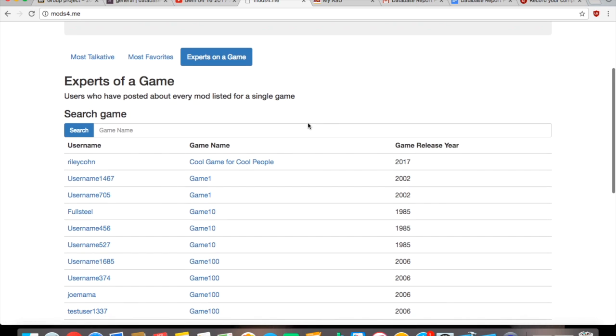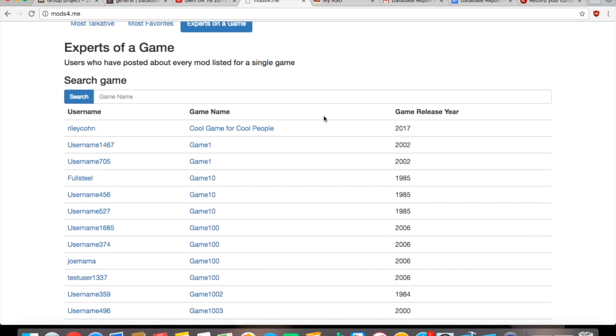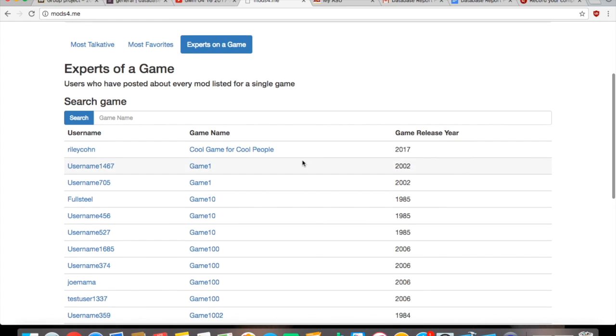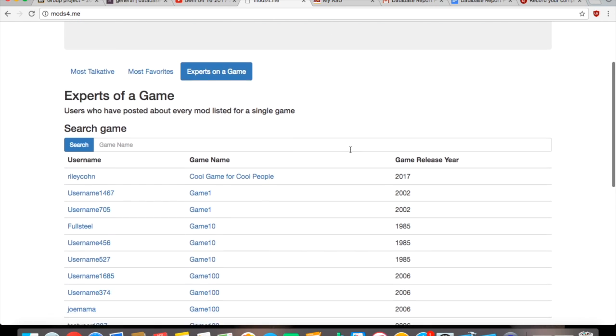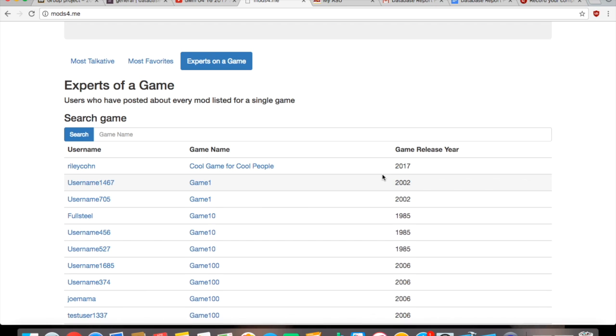And for experts on game, it shows users who have posted about every mod listed for a single game. So since the post we made earlier was Cool Game for Cool People, and it only had one mod, and since that post featured that mod, now Riley Cohen is an expert on this game. And for this one, we used our new index for the post table to implement a faster query.